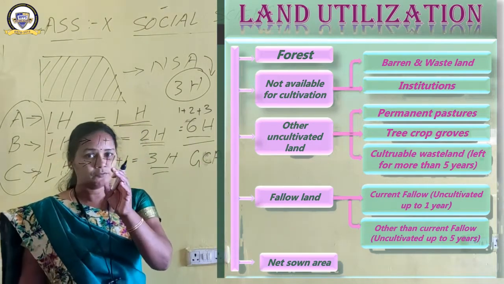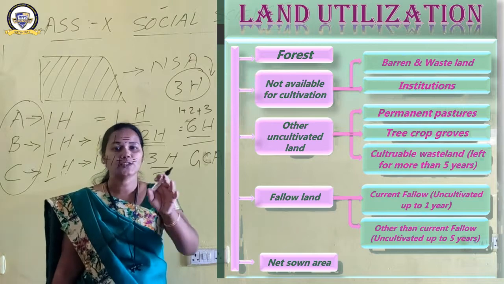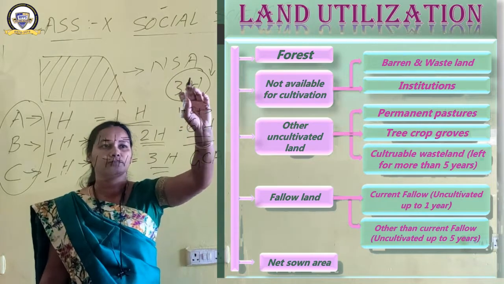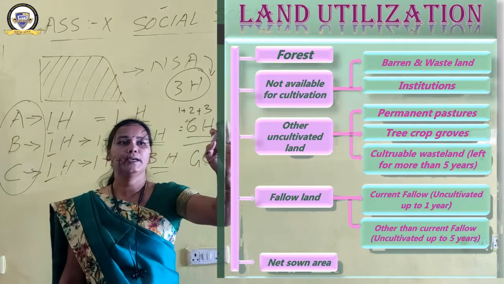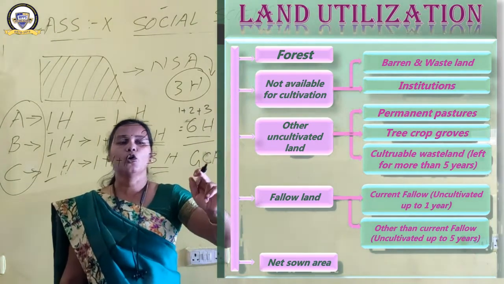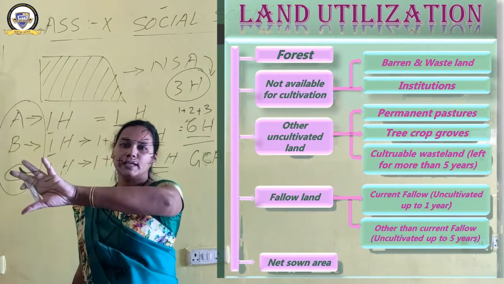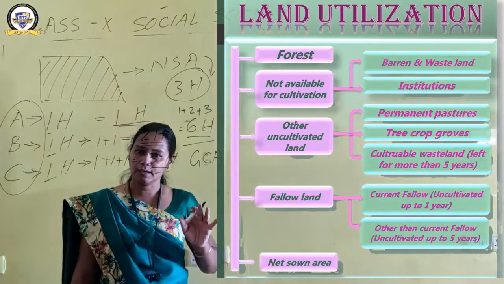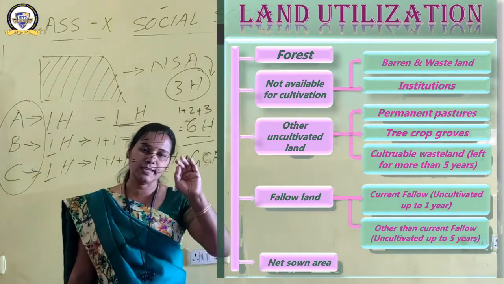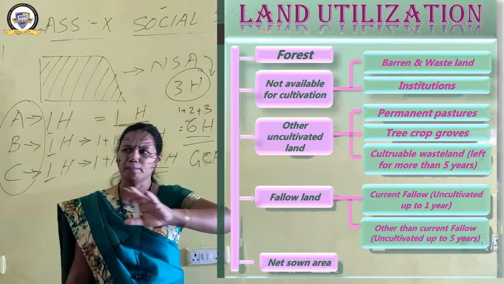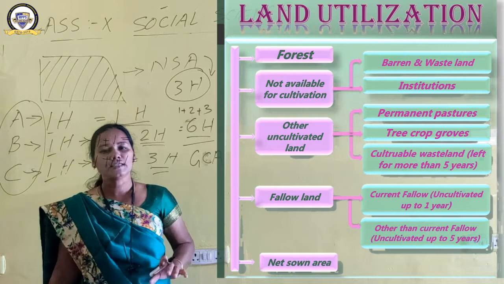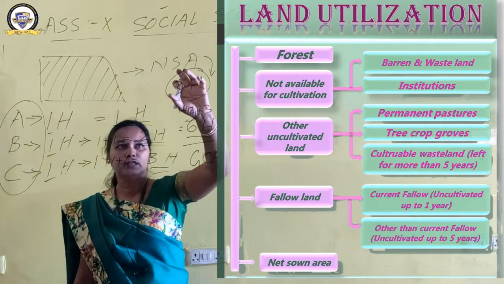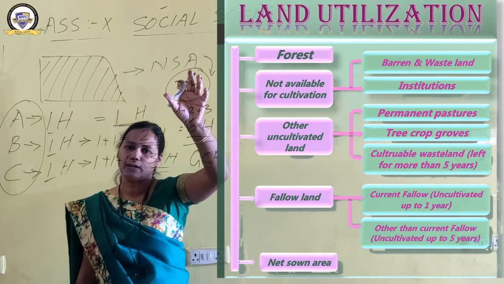The land which has been cultivated twice or thrice in a year plus the net sown area means gross cropped area. What is the net sown area here? Only 3 hectares, there is no doubt, because Mr. A has 1 hectare, B has 1 hectare and C also has 1 hectare. So net sown area is 3 hectares of land.